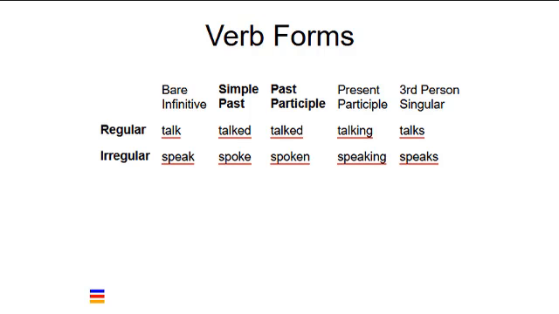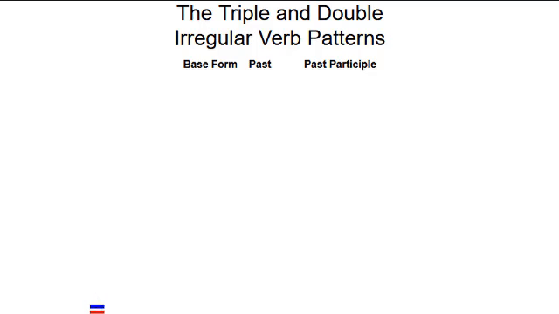Verbs are classified as irregular if their simple past or past participle forms don't end with the letters ed. Example forms of an irregular verb are speak, spoke, spoken, speaking, and speaks. Irregular verbs can be grouped based on several patterns. These groups are listed in the color-coded grammar charts.